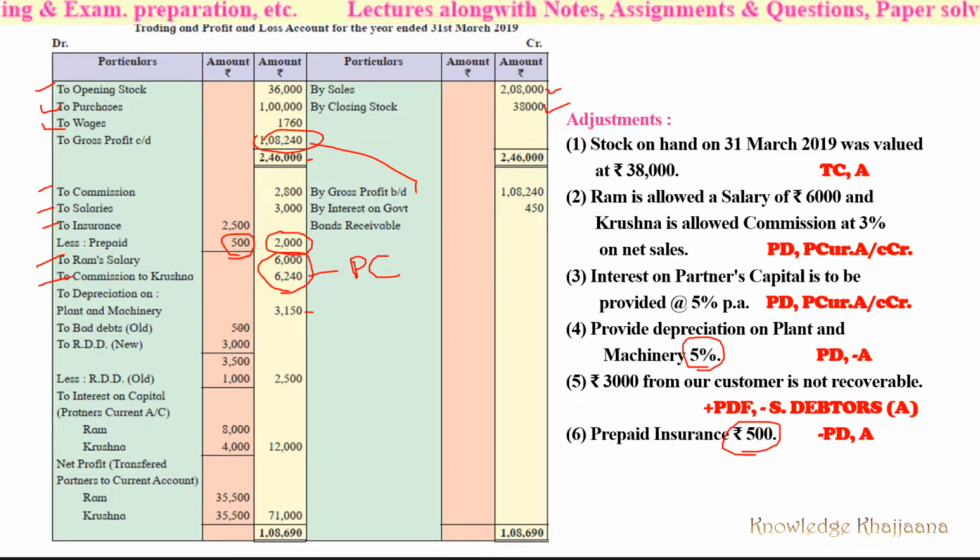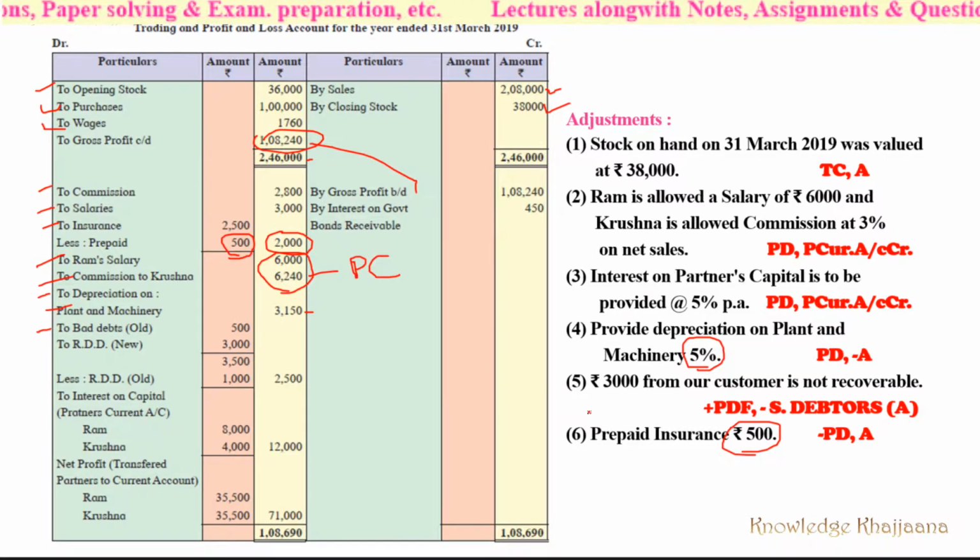Then old bad debts given were 500 in the trial balance, right? Then next, the new RDD which is given, meaning new bad debts, 3,000, which is not recoverable, we have to add. And the old RDD given on the credit side of the trial balance, that was rupees 1,000, we have to deduct.